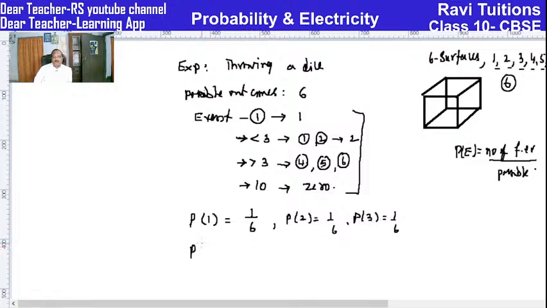So probability of getting less than 3 is only 2 events. Favorable events are 2, so 2 upon 6, which is equal to 1 upon 3. Now probability of getting a number which is greater than 3. Greater than 3 means how many in total? 1, 2, 3. Favorable outcomes are 3. So 3 upon 6. So here it is also equal to 1 upon 2.